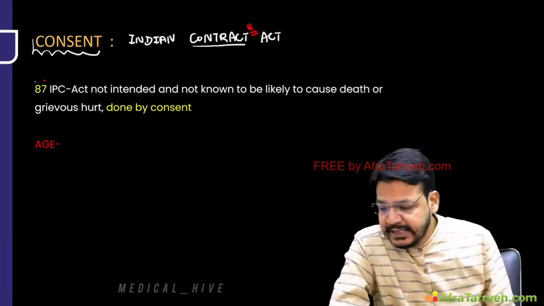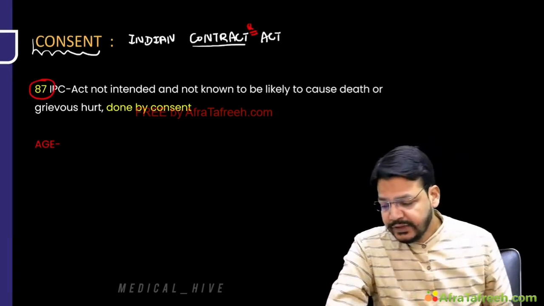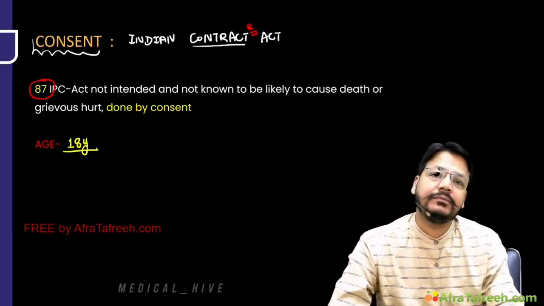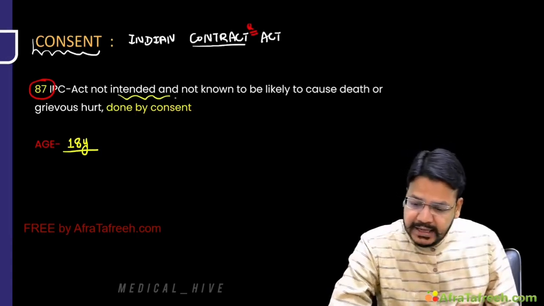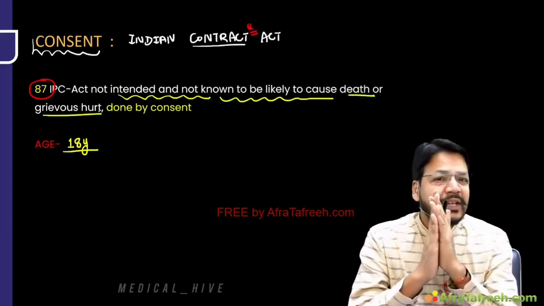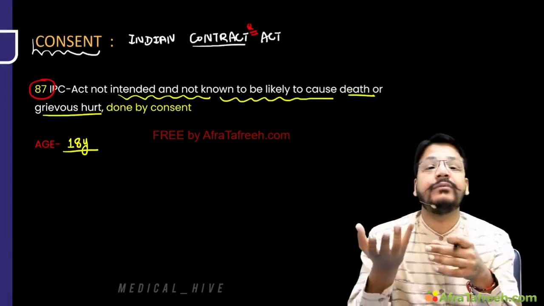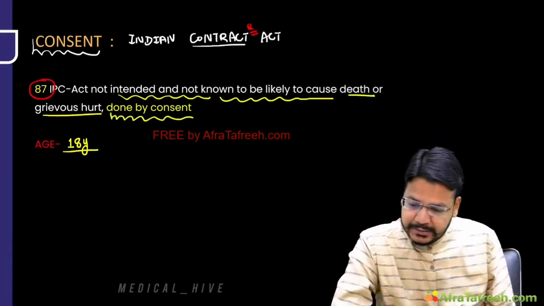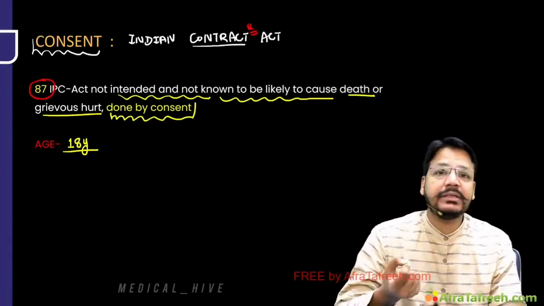The first is 87. Now, my dear friend, in 87, what you have to remember, the first is the age factor. Here the age is 18 years. Above 18 years of age, you can give consent for an act not intended or not known to be likely to cause death or grievous hurt. If there is no wrong intention, like causing someone's death or producing grievous hurt on someone's body, you can give consent. Above 18 years of age, it can be done by consent. Very simple, sir. So, the intention is clear: not producing grievous hurt or causing death.